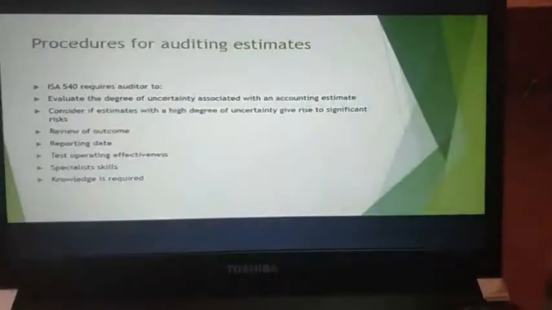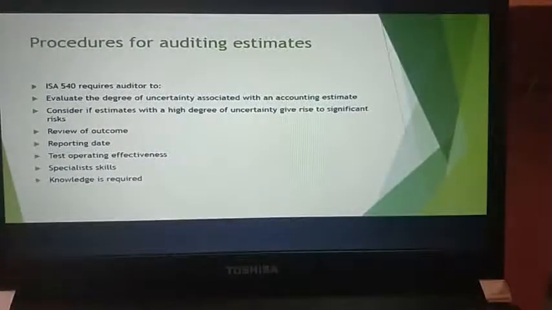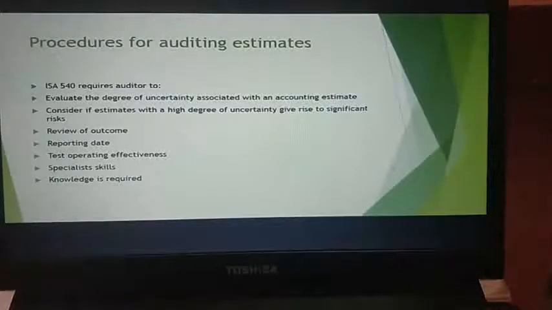Next, you have procedures for auditing estimates. Procedures for auditing estimates is nothing but here in the ISA 540 requires the auditor to do these following things. That is basically to evaluate the degree of uncertainty which is associated with an accounting estimate. Okay, that is the first one. You need to evaluate the degree of uncertainty which is actually associated with the accounting estimate. Consider if the estimates with a high degree of uncertainty give rise to significant risk. Okay, you need to see if the uncertainty is giving rise to a significant risk.